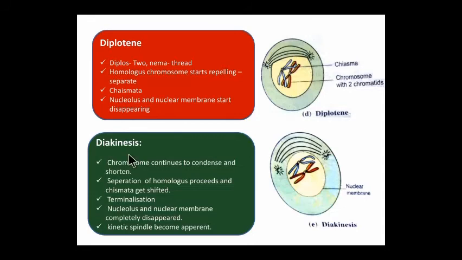The process is called terminalization. The nucleolus and nuclear membrane completely disappear, and kinetochore spindle fibers become apparent, meaning they appear here.